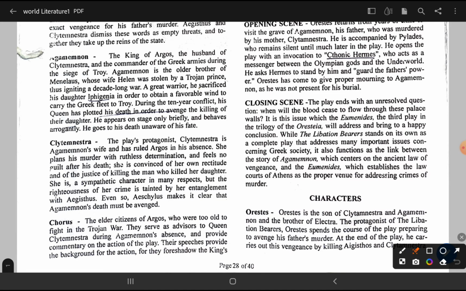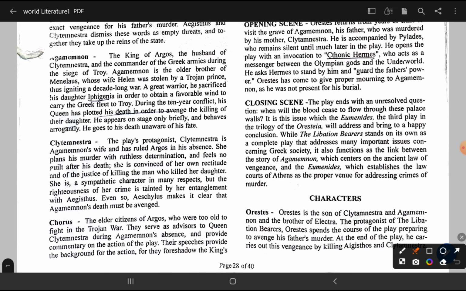Next character is Clytemnestra. Obviously she is the protagonist of our play. Who is she? She is Agamemnon's wife. She rules Argos when he leaves the place; when he is gone, she is the ruler of that place. She plans a murder with ruthless determination and feels no guilt after his death. She is convinced of her own rectitude and justice, the killing of the man who killed her daughter.